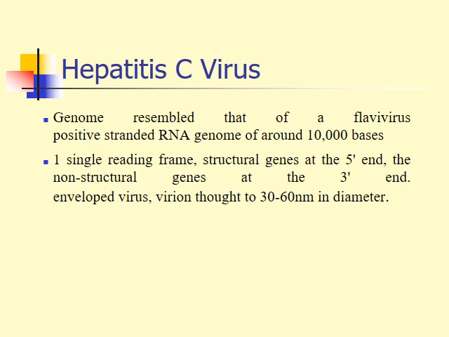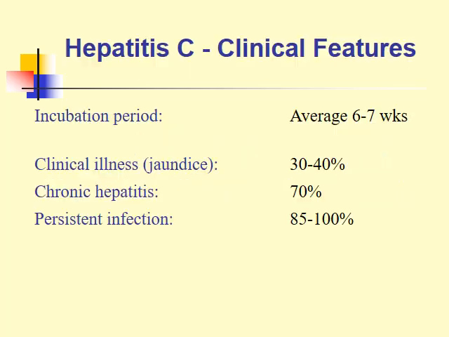Hepatitis C virus: the genome of a flavivirus, a positive stranded RNA genome of around 10,000 bases. There is one single reading frame in this genome. The structural genes, as we said, are near the 5' end, and the non-structural genes at the 3' end. It is an enveloped virus, with a virion size between 30 to 60 nanometers in diameter.